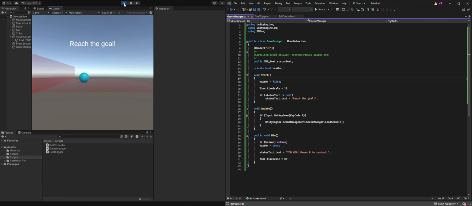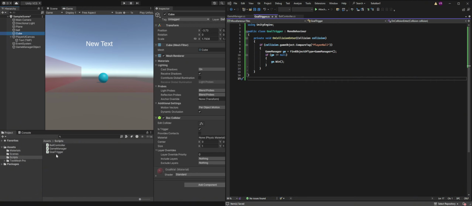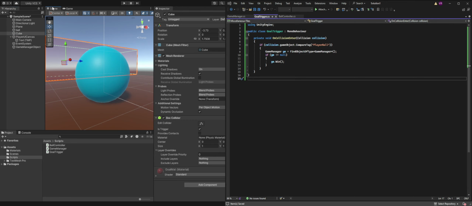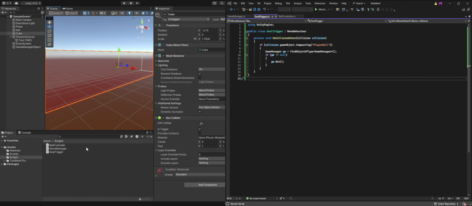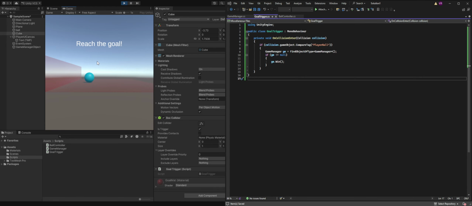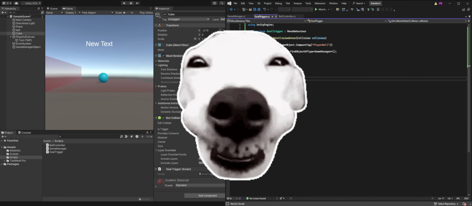When we collide with this object, we're supposed to get a different message as per the game manager. Wait a minute. See, it's little things like this that'll get you. Check it out. It doesn't have the script. How can this be the trigger if it doesn't have the script? All right, let's try again. Huh. Oh, don't tell me. If collision compare tag. Wait, what? We don't have a tag.